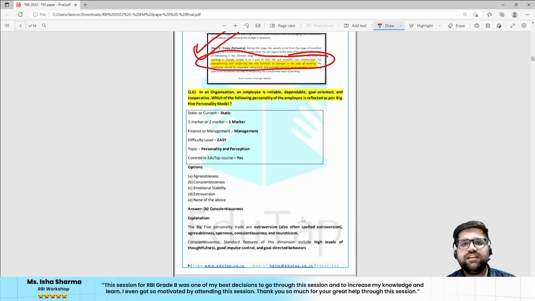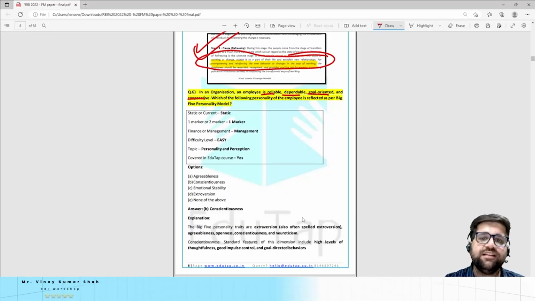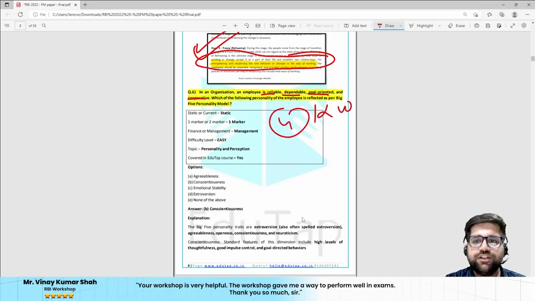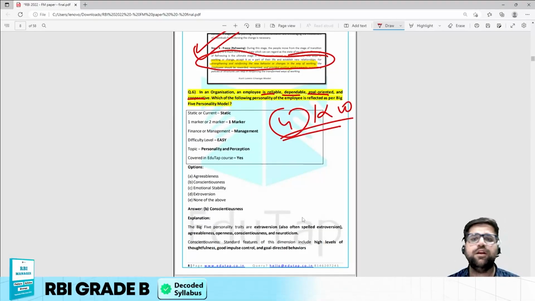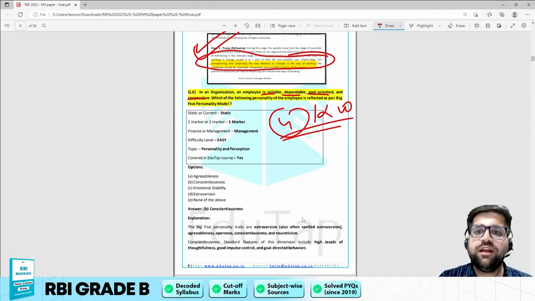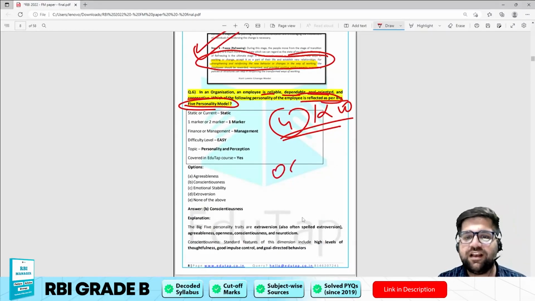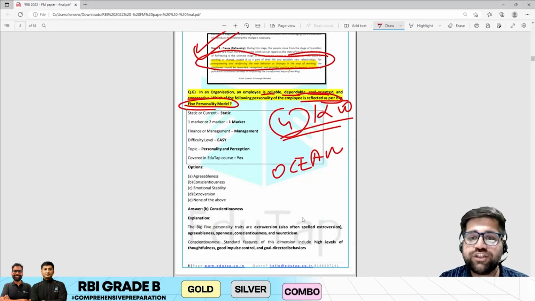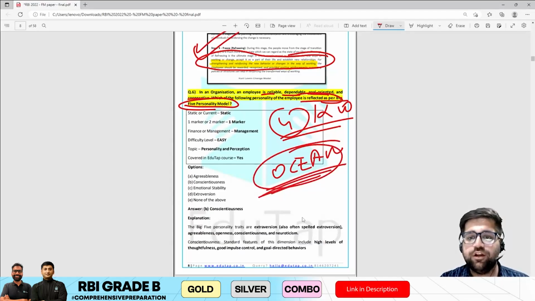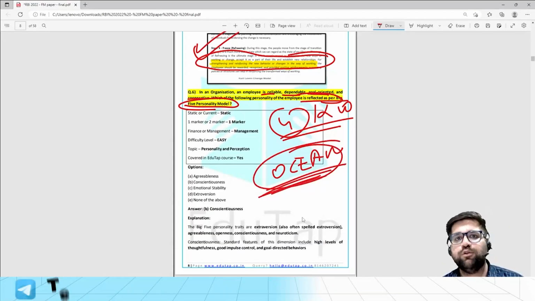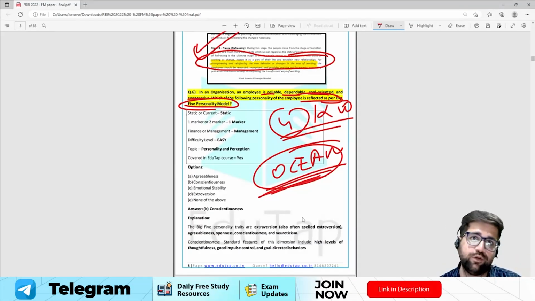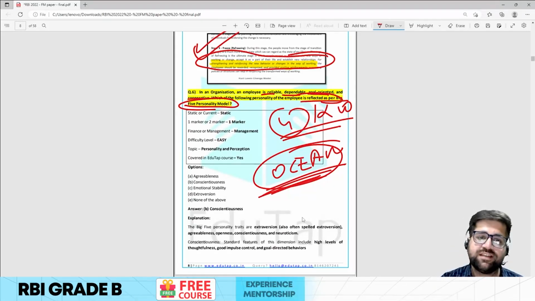In an organization, an employee is reliable, dependable, goal-oriented, and cooperative. So these are 4 keywords which you have to identify. Then the question says which of the following personality traits of the employee is reflected as per the Big 5 personality model. You know that the Big 5 personality model is also known as the OCEAN model of personality and perception. If you are able to understand the OCEAN model, and if you go deep into it, then you can easily crack the answer of this particular question, which is conscientiousness.